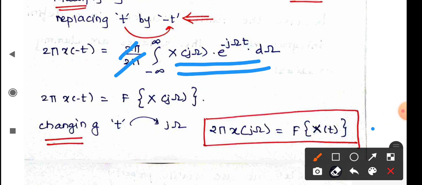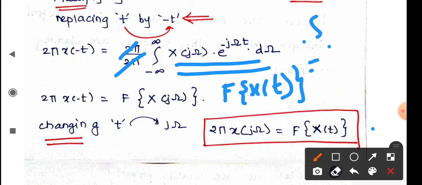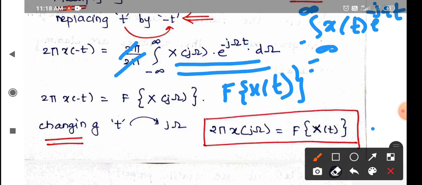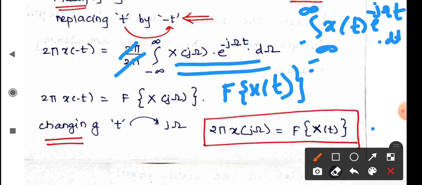This particular form is somewhere similar to the form of my Fourier transform equation, right? See, the Fourier transform equation, what is it? Fourier transform of x of t equals integration from minus infinity to infinity x of t e raised to minus j omega t dt, right? This is the equation of my Fourier transform.